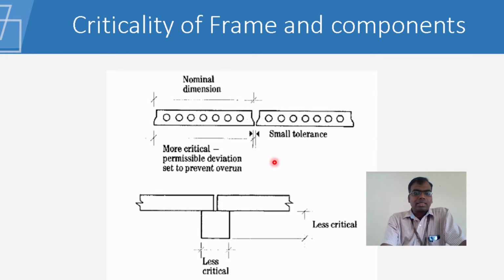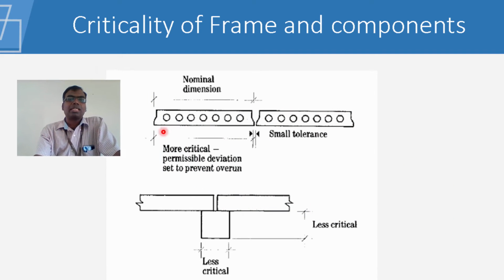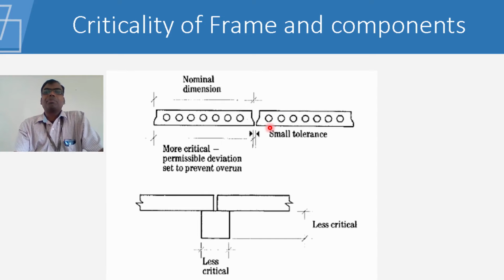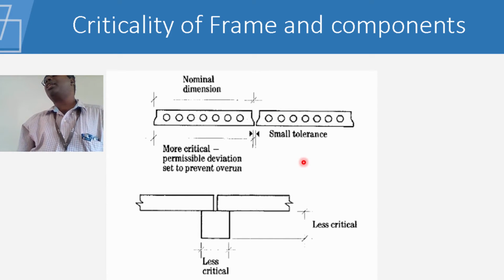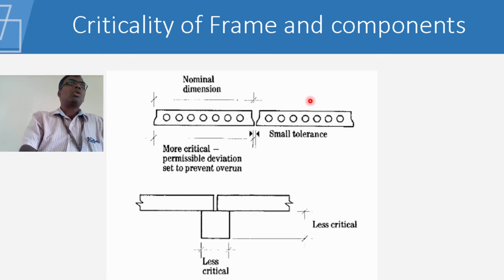Now we have a look at this. See, this is a slab element. When you are precasting, you can make these holes. You know what people do with these holes? They can do two things. All your wiring, they may take it through this. They may even take your air conditioning pipes through these holes.